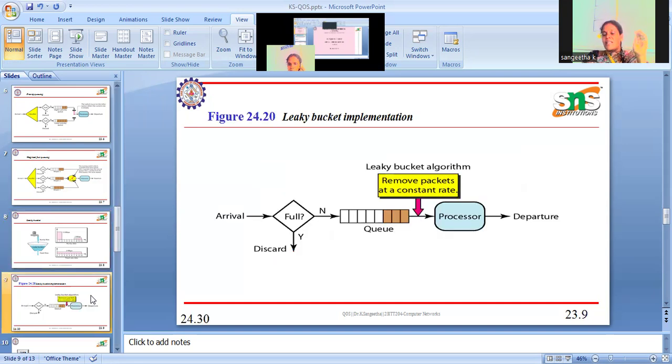This is also based on the arrival of the packet being checked against the availability of the queue. If it is full, it will be discarded, and if not, the packet will be stored in the queue and removed at a constant rate. Even though the incoming rate is high, the outgoing is at a constant data rate. Okay. So likewise, the leaky bucket will work.